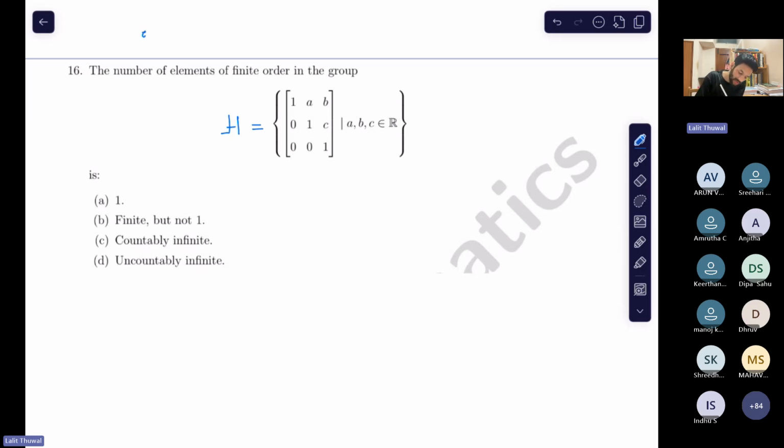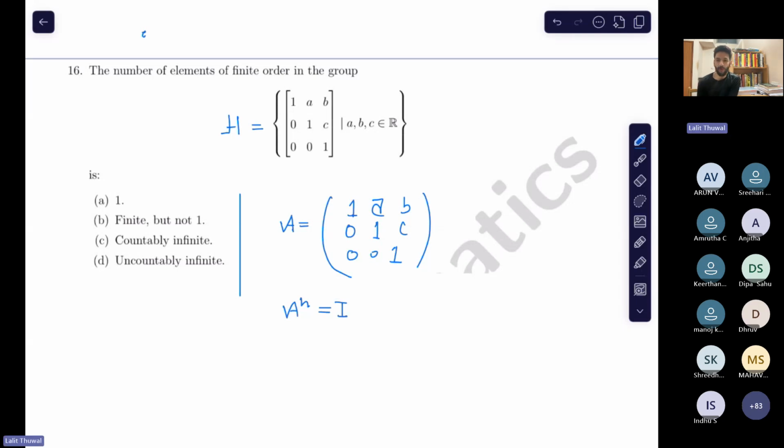So how do we solve this question? We want to know whether or not this group has odd elements of finite order. Pick an arbitrary element A. I have taken an arbitrary element. We want to see when A to the power n equals I, for some n. What type of elements will satisfy this? Here something comes into play.